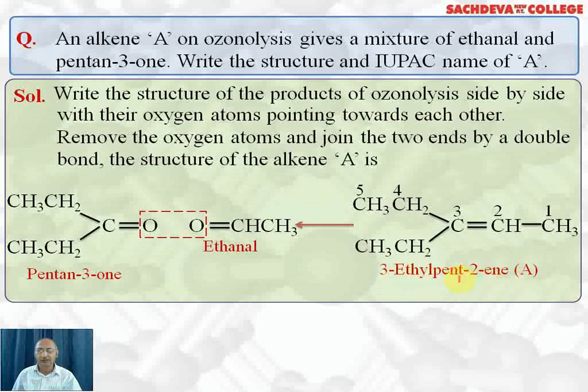This compound on ozonolysis followed by reduction will give you two products: pentan-3-one, because this carbon will change to a ketone, and ethanol, because this carbon will change to an aldehyde.